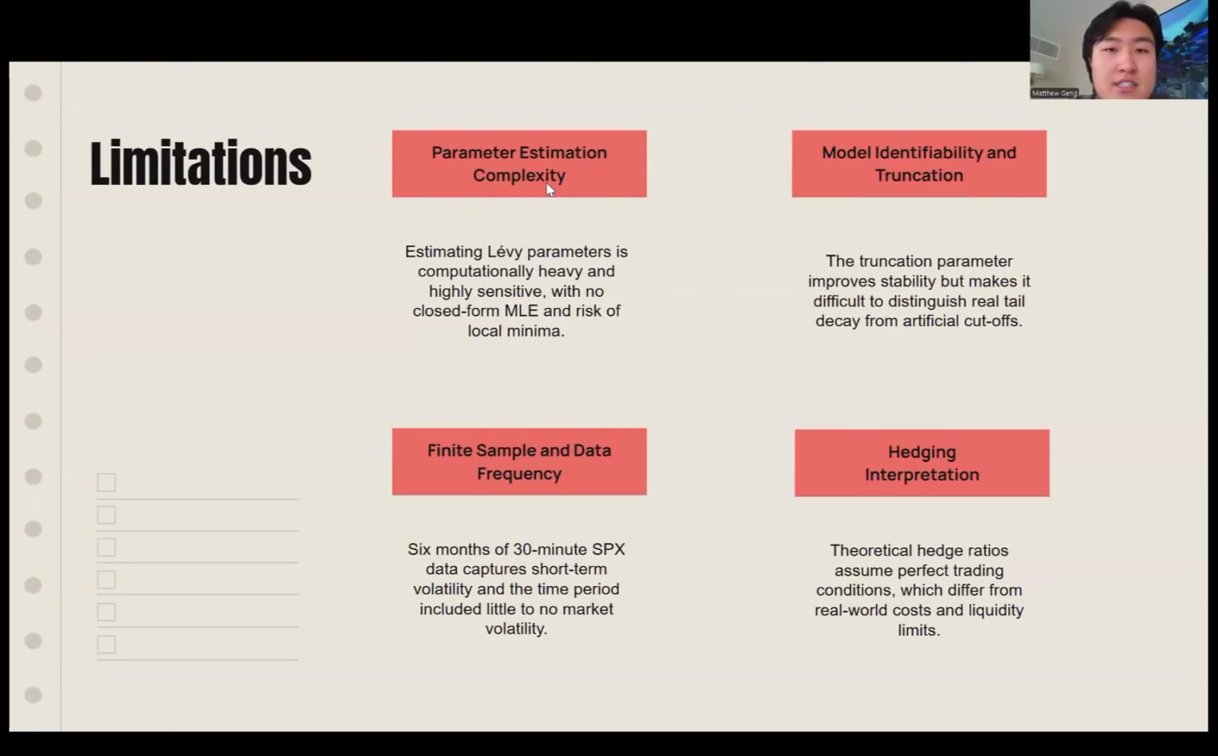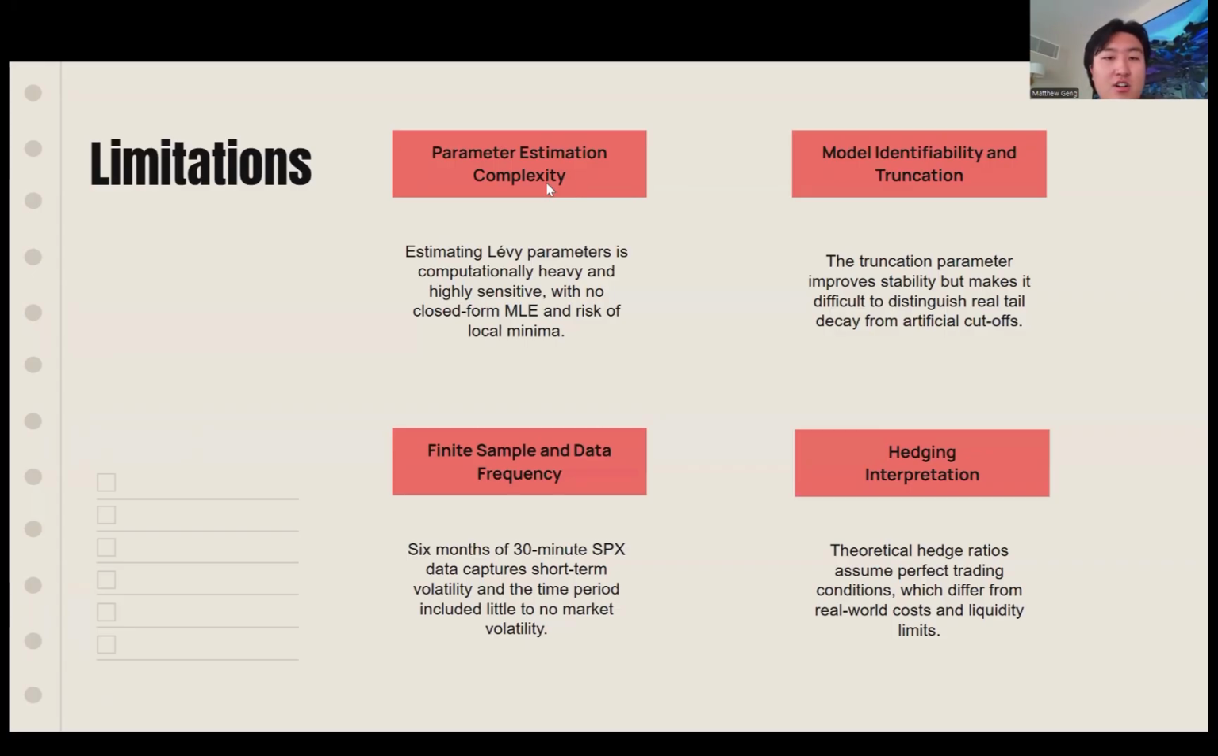In terms of limitations, there are a few key points to acknowledge. First, estimating Lévy stable parameters is complex and sensitive. Small changes in the tail index can significantly affect volatility and risk estimates. And unlike the Gaussian case, there's no simple closed-form solution. Second, the truncation parameter introduces identification issues. It's difficult to distinguish between a true tail cutoff and natural decay, especially with shorter data samples.